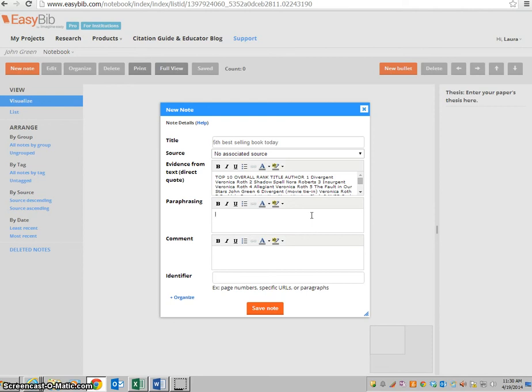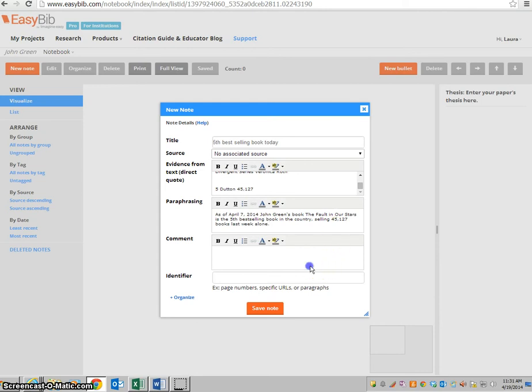So I'm going to say, as of, and I've got to check the date, April 7th, John Green's book, The Fault in Our Stars, is the 5th best-selling book in the country, selling 45,127 books last week alone.